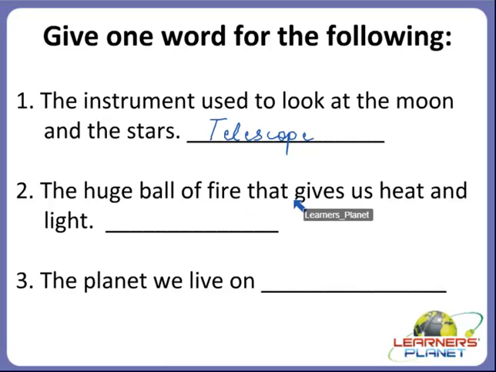The huge ball of fire that gives us heat and light. Yes, children, it's very simple. What is the huge ball of fire that gives us heat and light? Yes, it is the sun. Right? Okay. Now the next one.